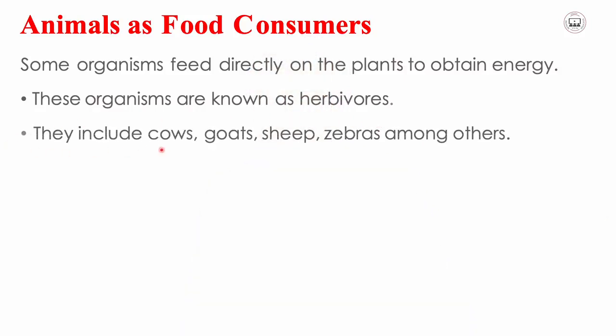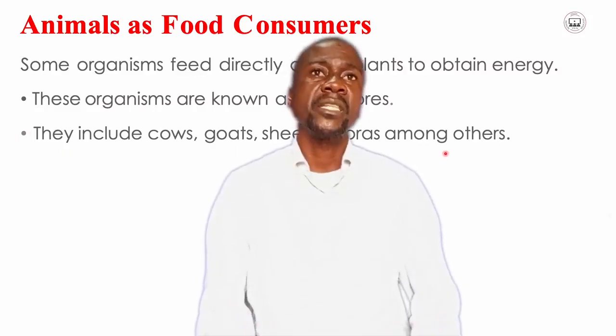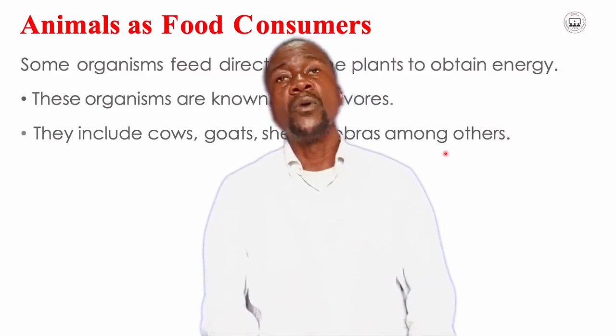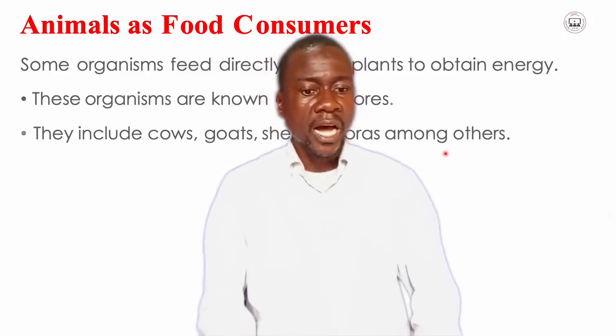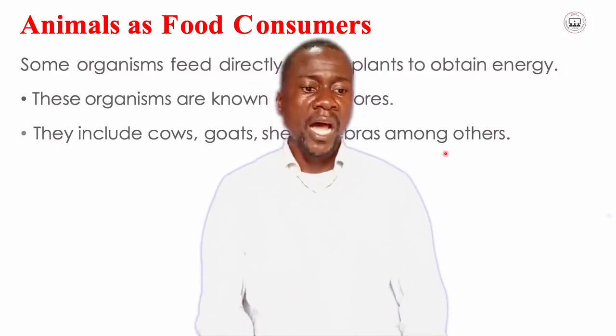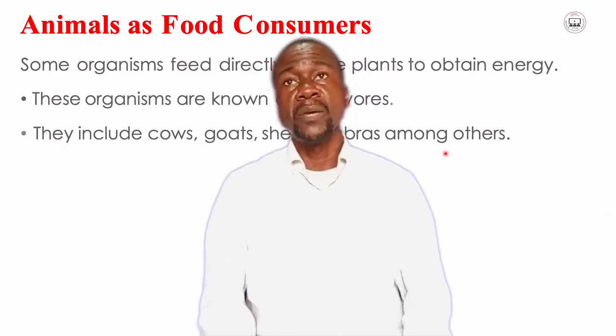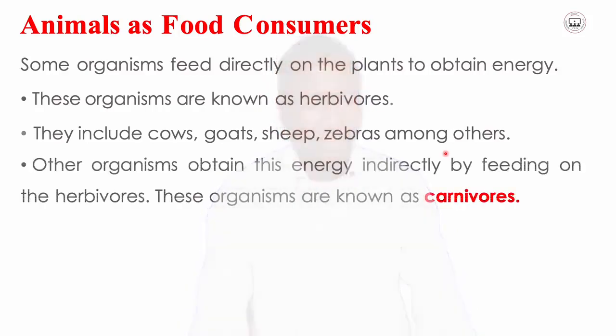So these might include cows, goats, sheep, zebras, among others. These are just a few examples to mention, but there are so many animals which feed only on plants. So these are known as herbivores, and they are animals which feed directly on the plants to obtain energy.